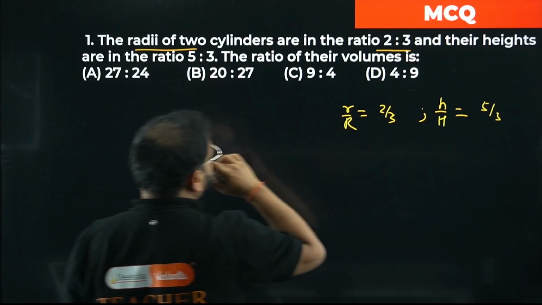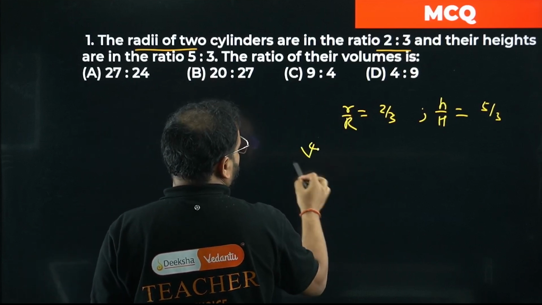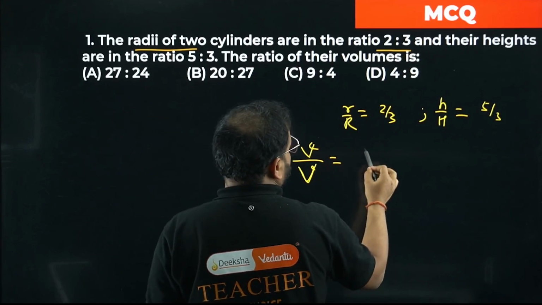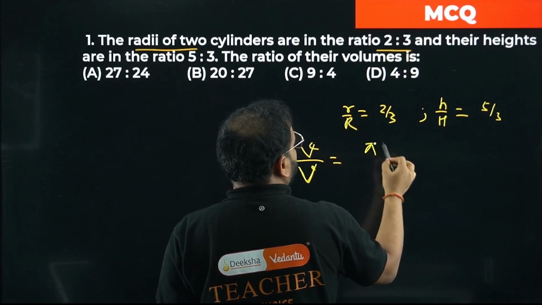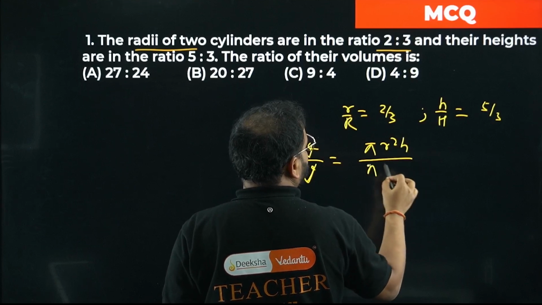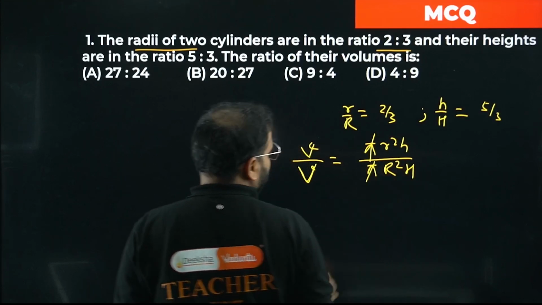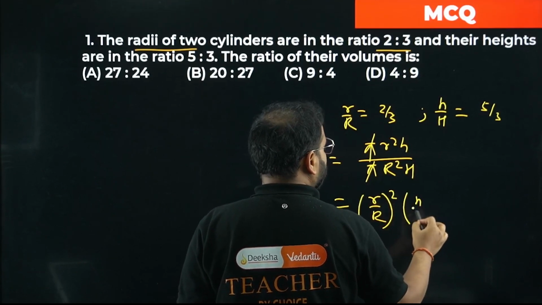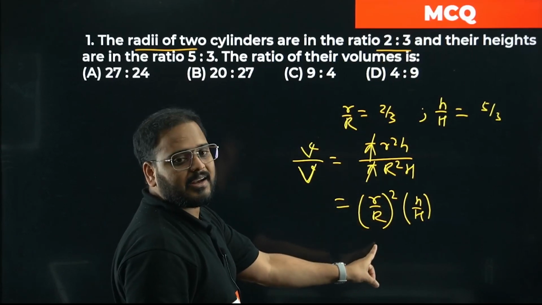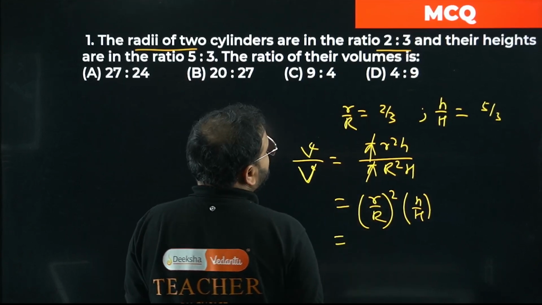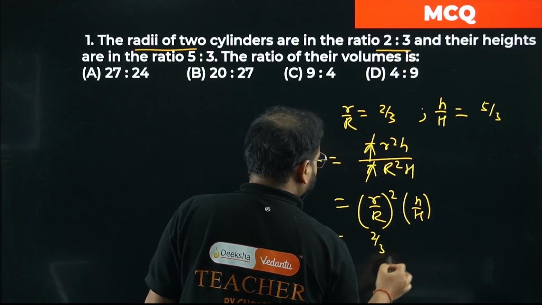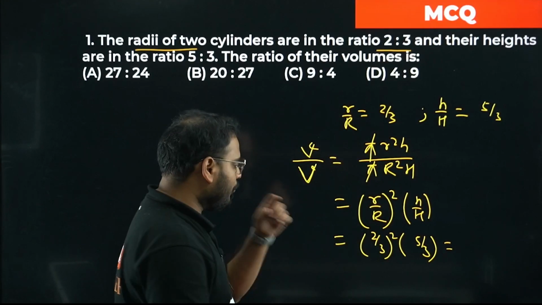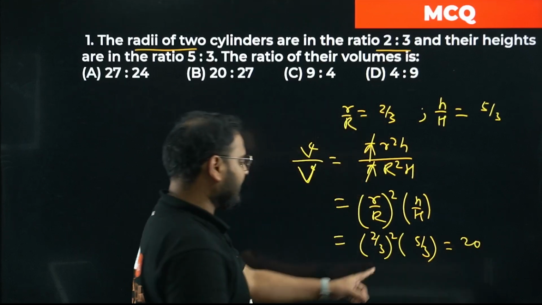All right. What are they asking? The ratio of the volumes, small v upon capital V. What am I getting for cylinders? Pi r square h upon pi capital R square capital H. Pi goes out. What do I have? r by R the whole square times h by H. I have r square by R square, so I can take it as a whole square. Please check. r by R is 2 by 3, so 2 by 3 the whole square times 5 by 3. How much am I getting? Here 4 into 5, so 20. Over here 9 into 3, so 27.